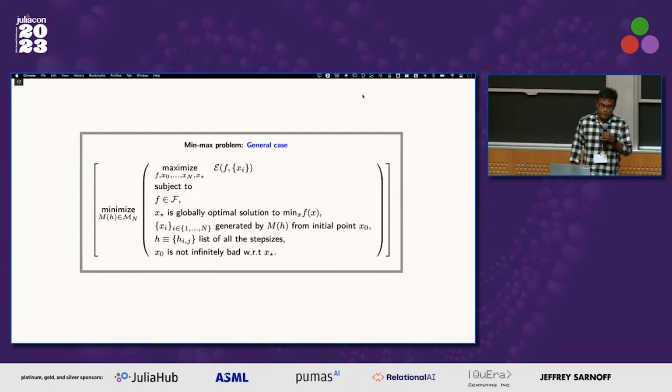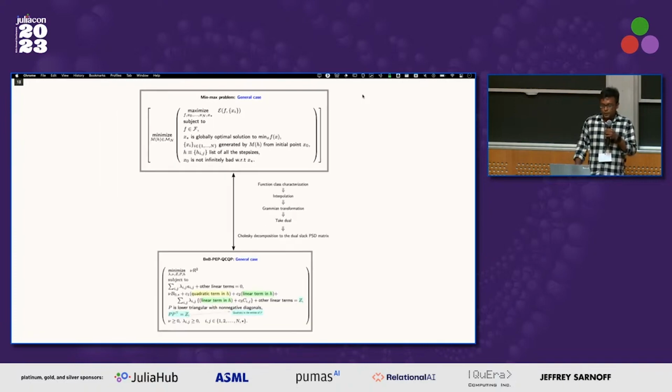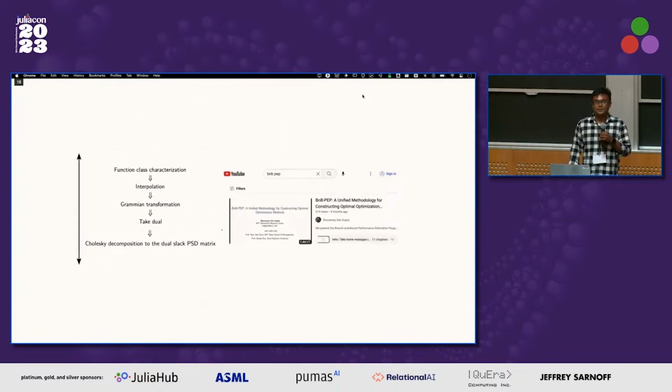We show that it's actually a min-max problem where the outer min is searching for the optimal method, and the inner min kind of represents the convergence rate. So we are trying to find the method with the best convergence rate. We can show that, going through a bunch of transformations, it can be formulated as a QCQP. I will skip all of the details because I already see I have about 4 minutes left.